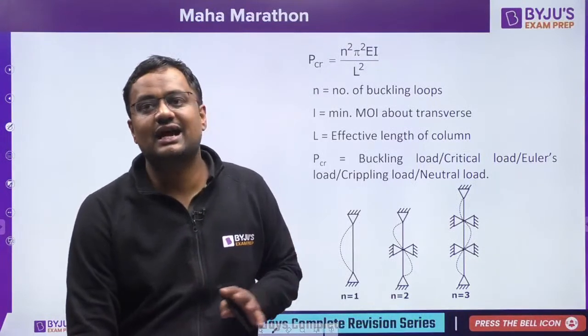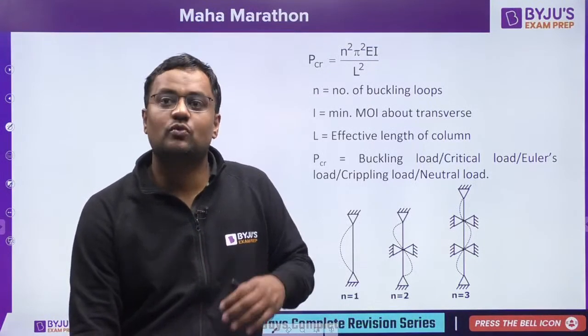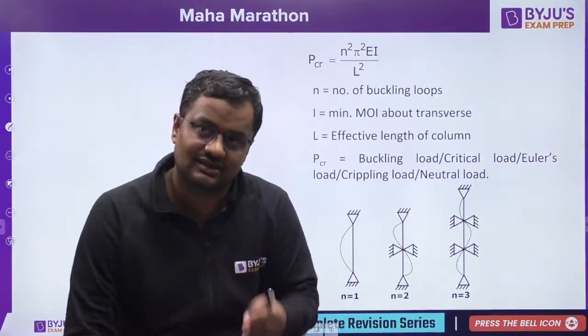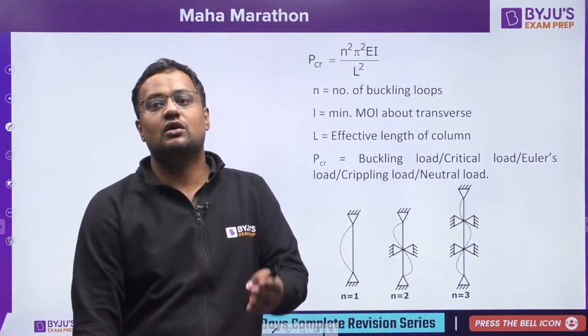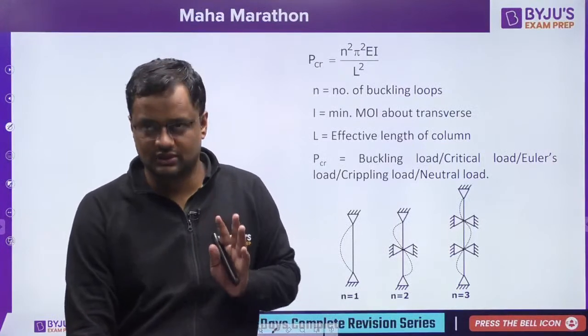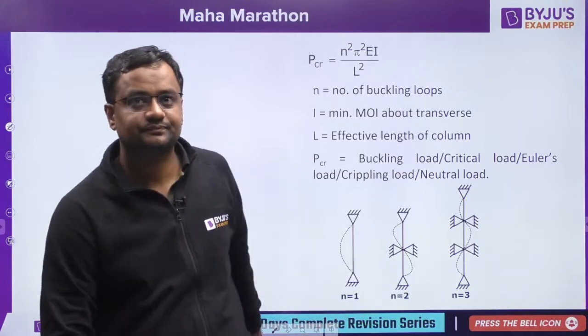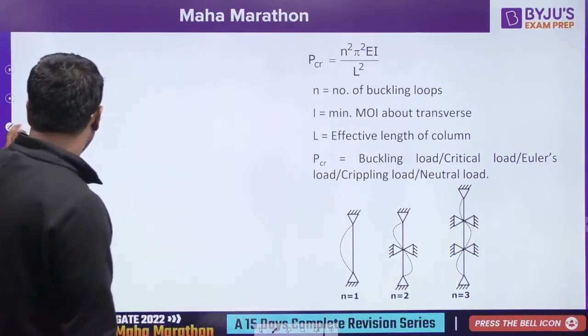I'm not saying that strain can't be asked. It can be asked, but more chances are of transformation of stress, Mohr circle for stress, rather than Mohr circle for strain, or transformation of strain or strain rosette. Zero I'm not saying, but chances of stress are more. Okay, now let us come to the column chapter.